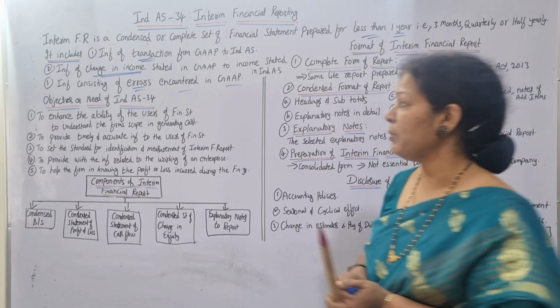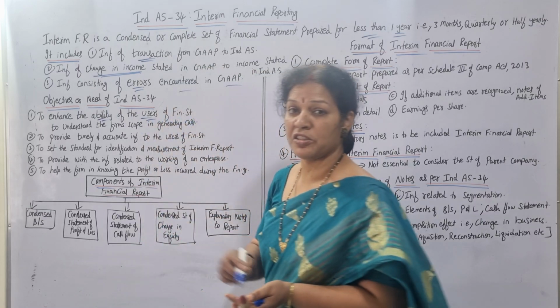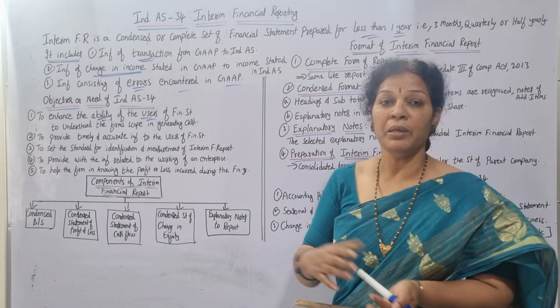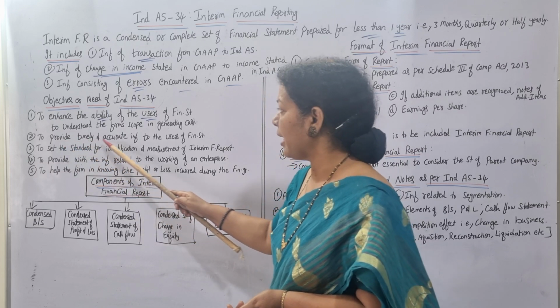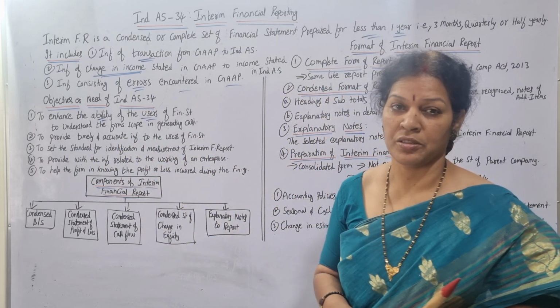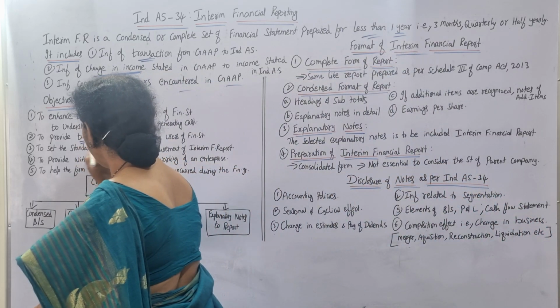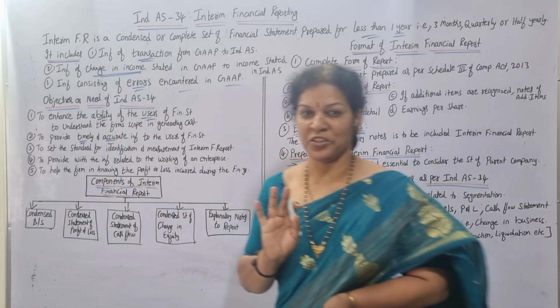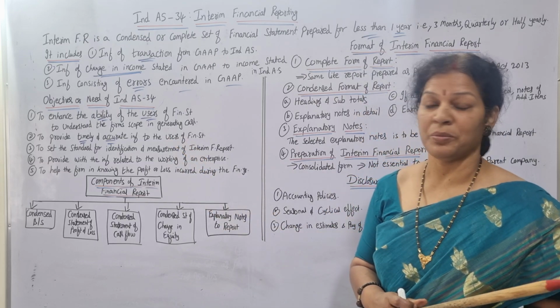If you follow them, automatically the ability of the users of the financial statements will be much improved. And also to provide timely and accurate information to the users of financial statements.